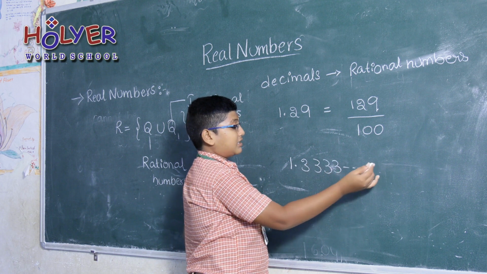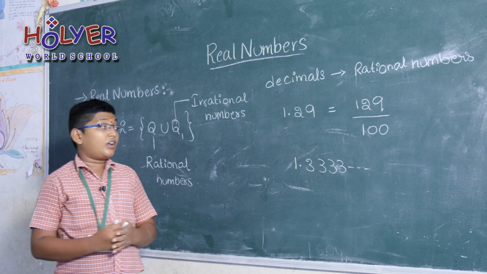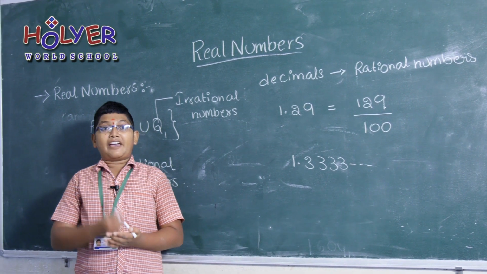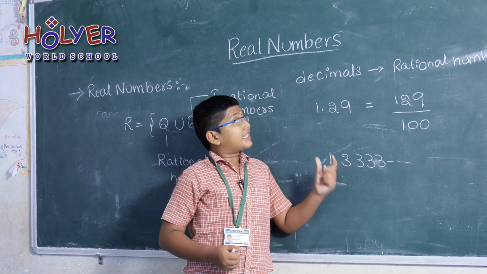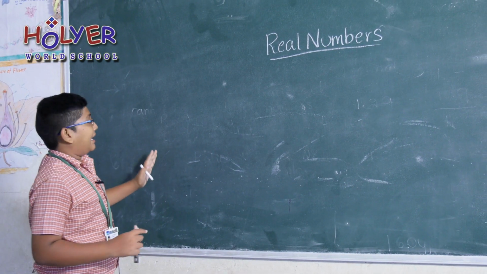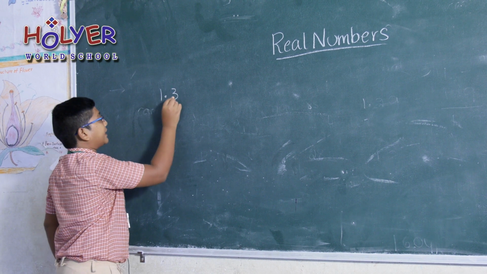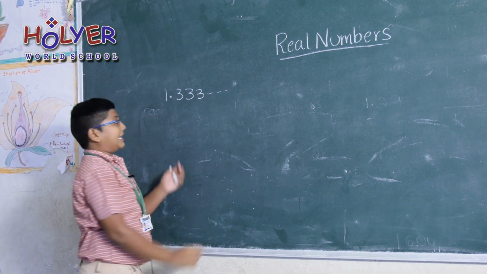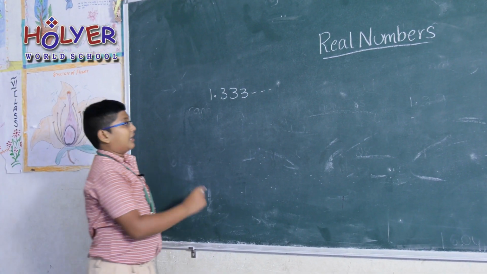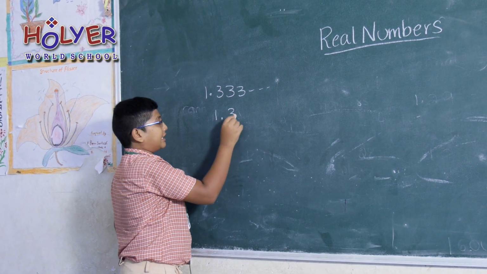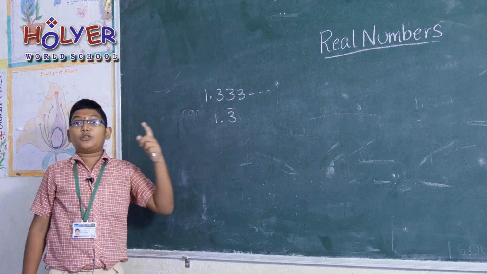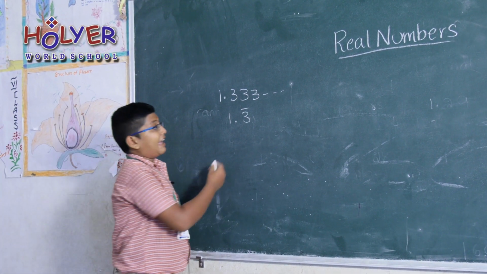1.3333, it goes up to infinite 3's. So how to find the rational number of this decimal? I have a small method to change this decimal into a rational number. Now I will explain it to you. Taking a decimal 1.333 and so on to the infinite 3's, and so on to the infinite 3's denotes a bar on 3. We can write simply 1.3 bar.